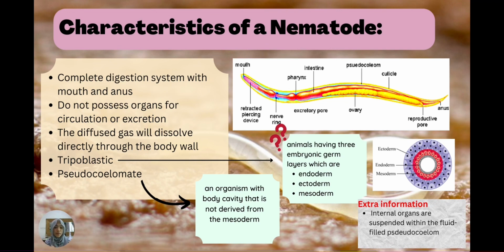And thirdly, they are triploblastic organisms, which means they have three embryonic germ layers, which are endoderm, ectoderm, and mesoderm. The endoderm is the innermost part, the mesoderm is the middle part, and the ectoderm is the outer layer. They are considered pseudocoelomate organisms with a body cavity that is not derived from the mesoderm, or another way of saying it, they have false body cavities, and the internal organs are suspended within the fluid-filled pseudocoelom.